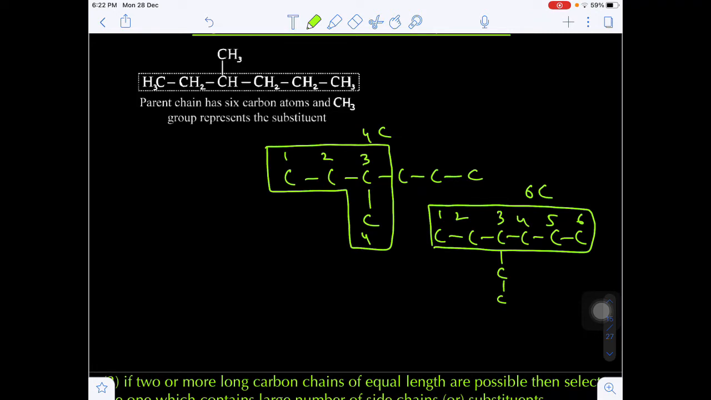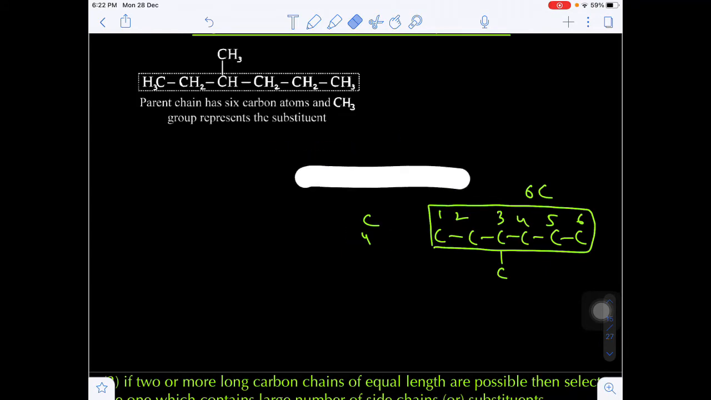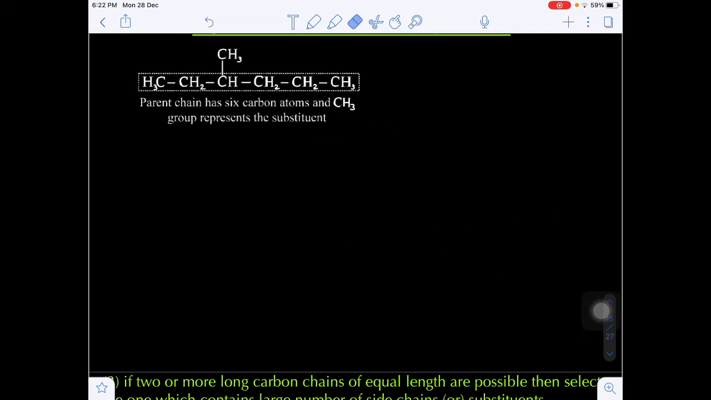Are you getting my point? That means we have to consider the maximum number of carbon atoms present in the continuous carbon chain, which is known as the parent chain. So what is the first rule we have to follow? Select the longest continuous carbon chain.